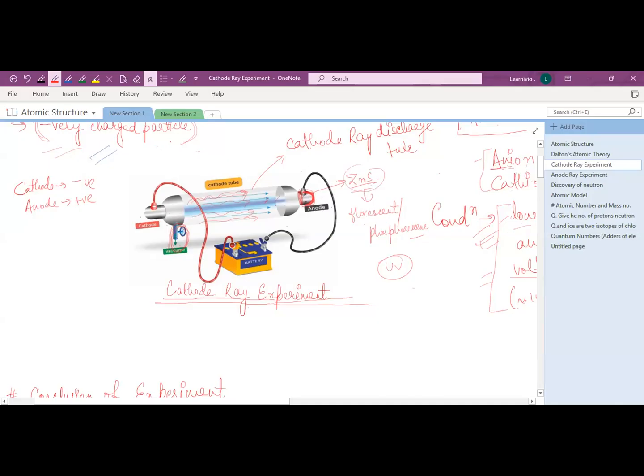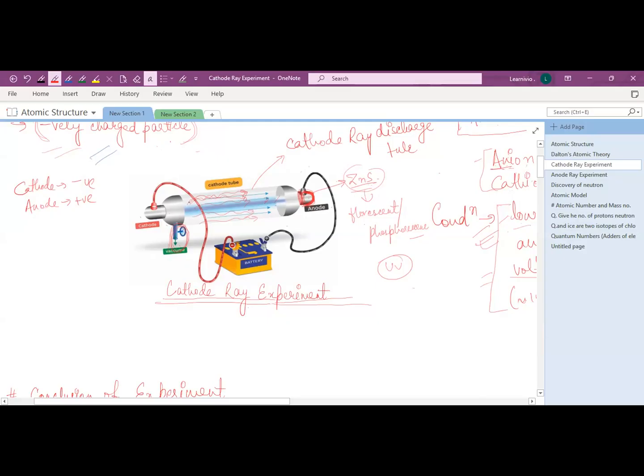He coated this zinc sulfide material on this glass wall behind this anode, behind this perforated anode. Clear or not, Sanidhi? What he did? Yes, ma'am, I'm clear. Okay. So the flow of current from the cathode was further checked by making a hole in the anode, which means a perforated anode. And he coated the back of this anode with phosphorescent material, which is zinc sulfide.